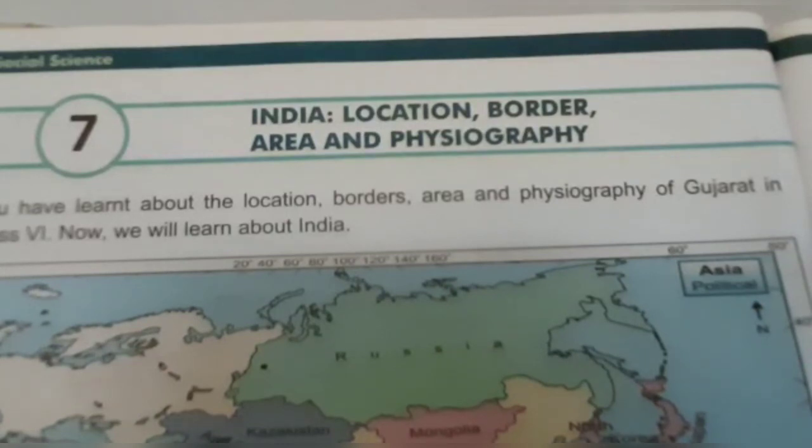The land which is surrounded by water from all sides is called an island. Lakshadweep and Minicoy Islands are located in the Arabian Sea in the west, while the Andaman and Nicobar Islands are in the Bay of Bengal in the east.